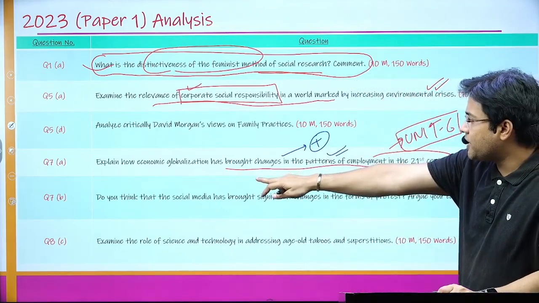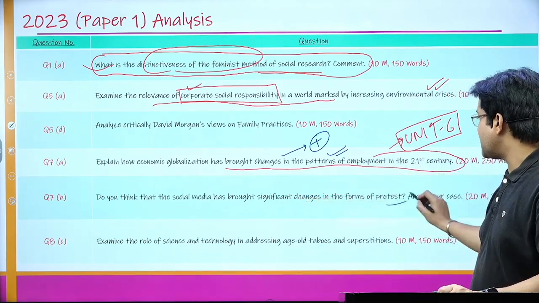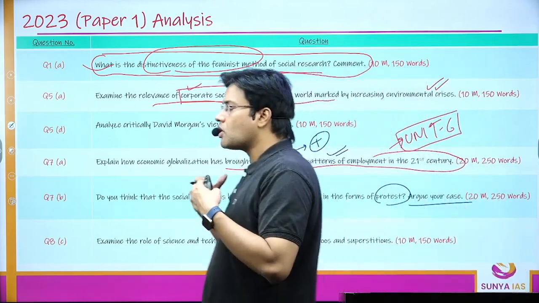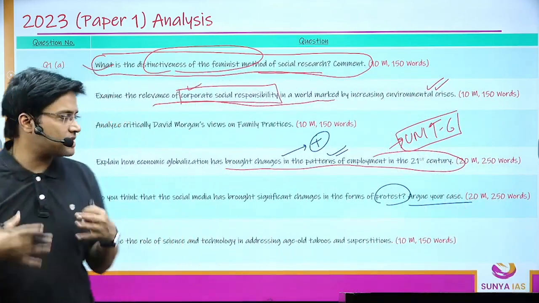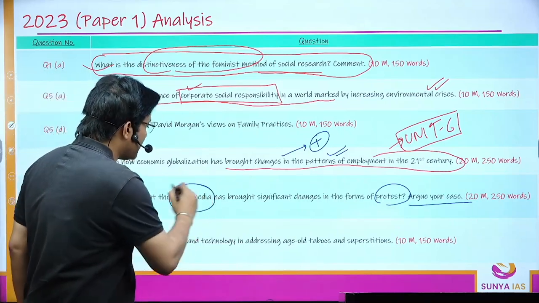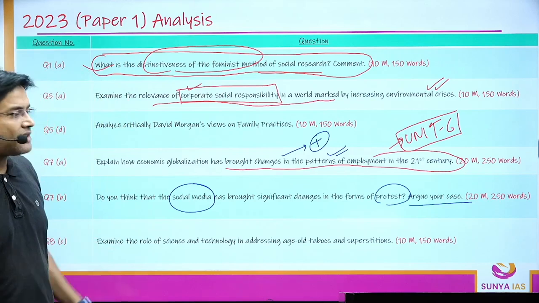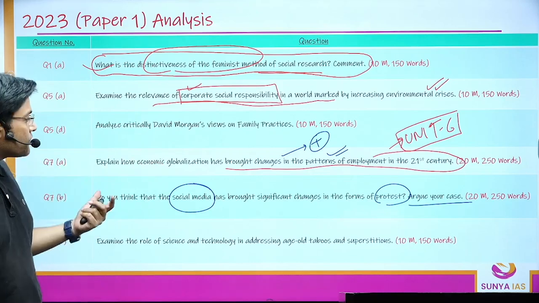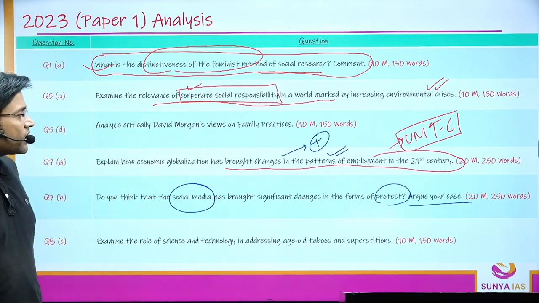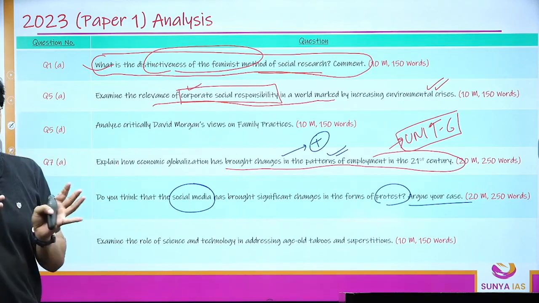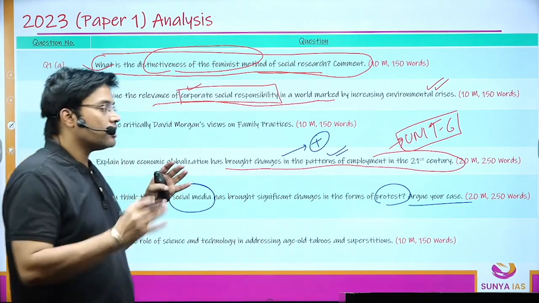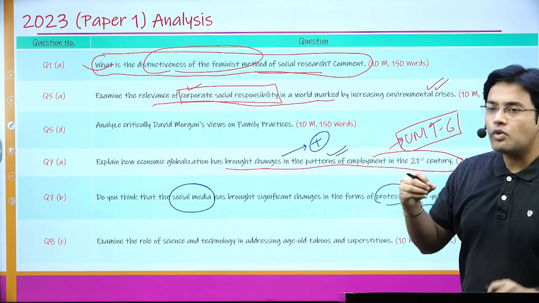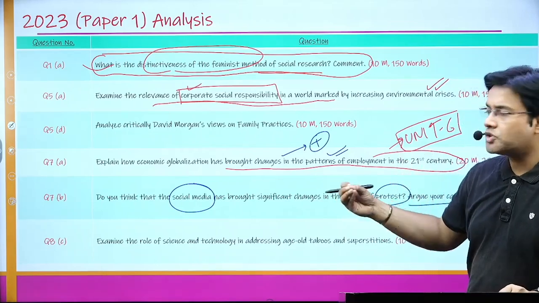Next is question number 7b: do you think that social media has brought significant change in the form of protest? Argue your case. See, whenever you talk about social media, especially in paper 2, when you talk about politics and society, we talk about protest. So I've talked about the media aspect as well. I've given a detailed, brief introduction about social media. I've also talked about how media was emerging as an agent of social change in unit 10 of paper 1 as well, where you can talk about how it emerged as a democratic tool, and how it led to a rise of protest that is giving a global character. Any small injustice could be easily highlighted through social media, right?